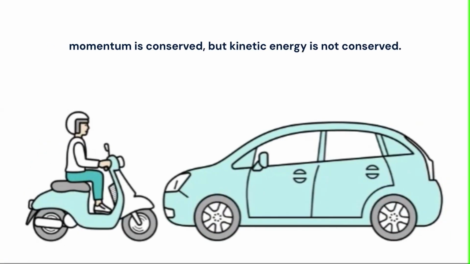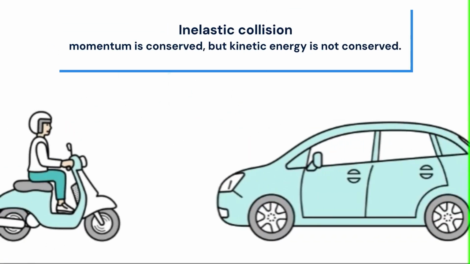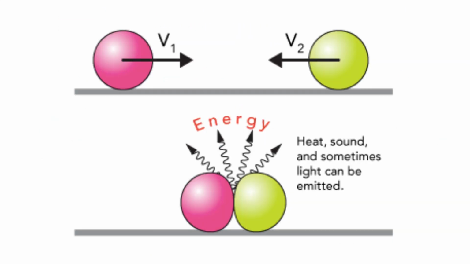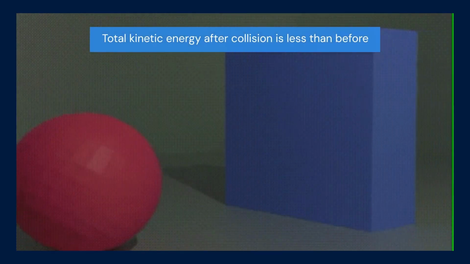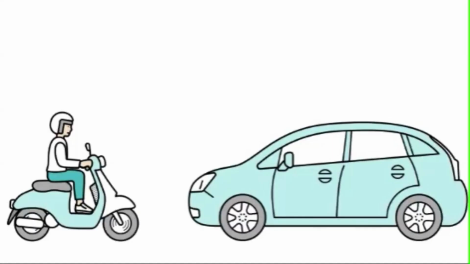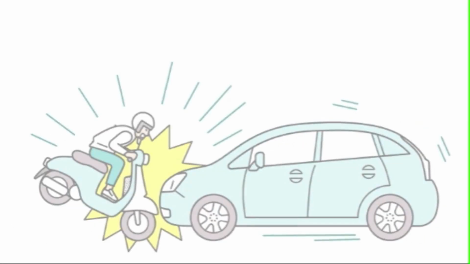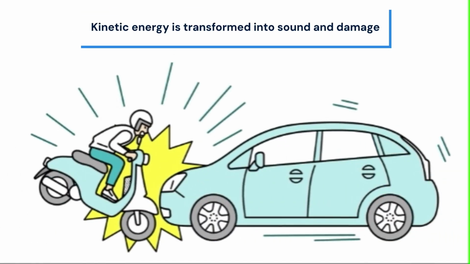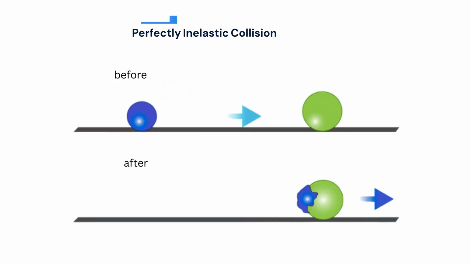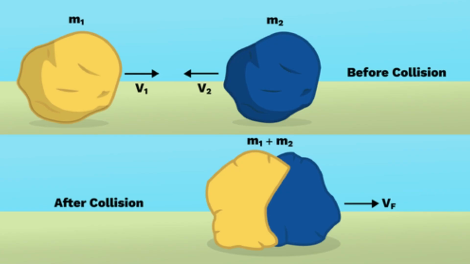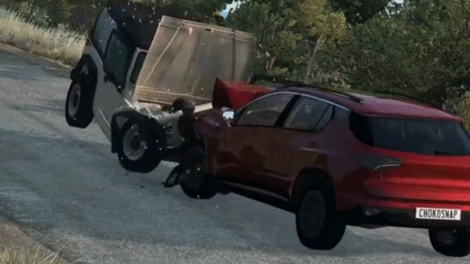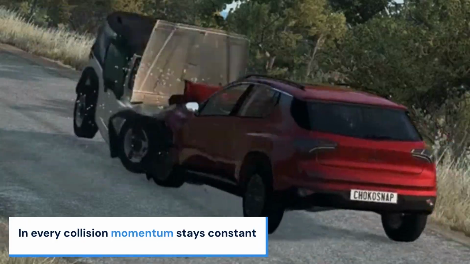In an inelastic collision, momentum is still conserved, but kinetic energy is not conserved. Some of the kinetic energy is transformed into other forms of energy like heat, sound, or permanent deformation. Because of this energy loss, the total kinetic energy after collision is less than before. A common example is a car crash where part of the motion energy turns into sound and damage. In a special case called a perfectly inelastic collision, the two objects stick together and move as one single object after the collision.